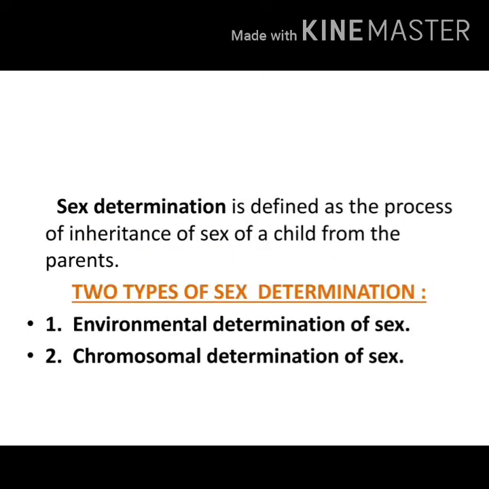What is sex determination? It is defined as the process of inheritance of sex of a child from the parents. There are two types of sex determination: one, environmental determination of sex, and second, chromosomal determination of sex. So what are the two types of sex determination? Environmental determination of sex and chromosomal determination of sex.